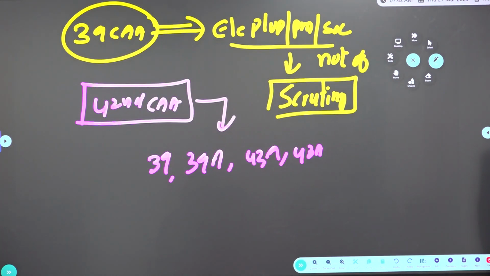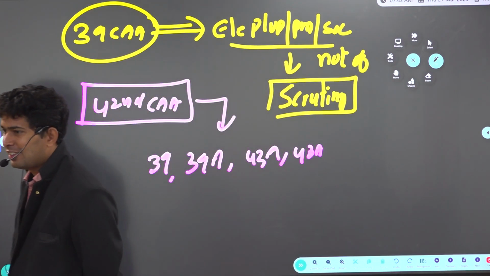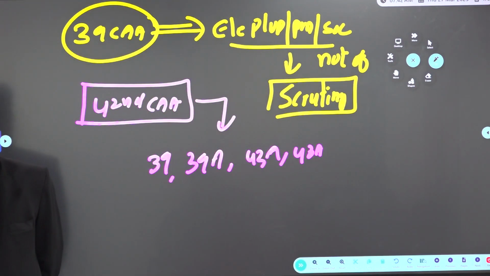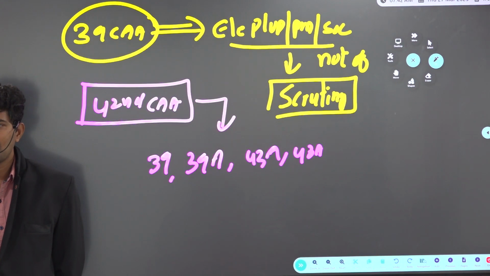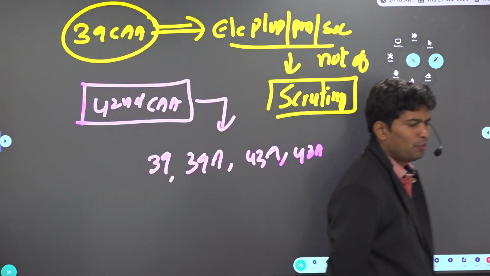The 42nd CAA limited the Supreme Court's review powers. Amendments became immune to challenges. What does it mean? They do not want the court to examine the orders given by the executive, meaning the real executive at that time. In simple terms, the 42nd Amendment tried to bring so many changes.